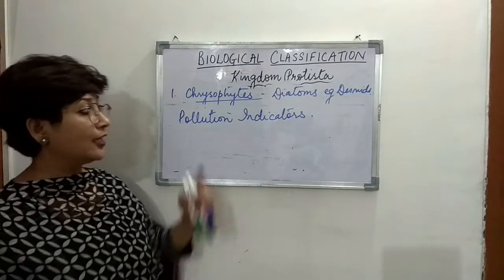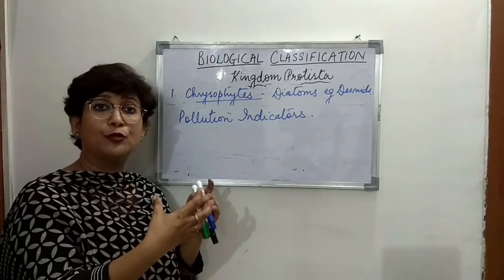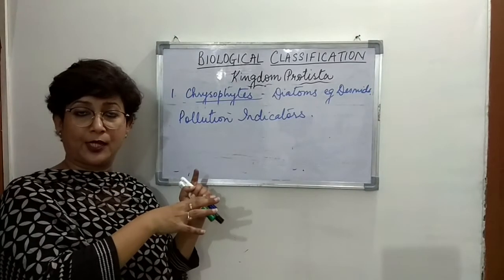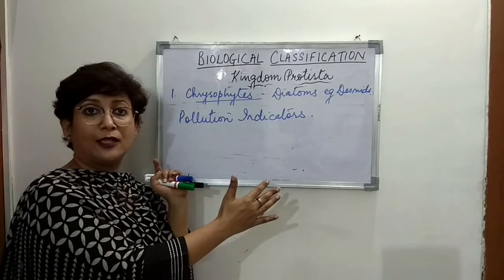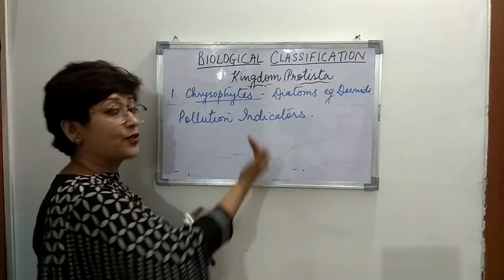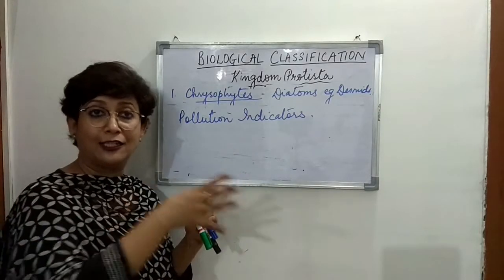Now, these things are nutrients for the diatoms, food for the diatoms, we can say, right? So when there is a lot of food in the water, then the number of diatoms would increase, right? And diatoms themselves are food for other aquatic organisms like algae, right?